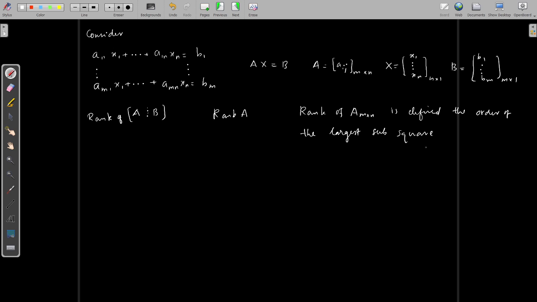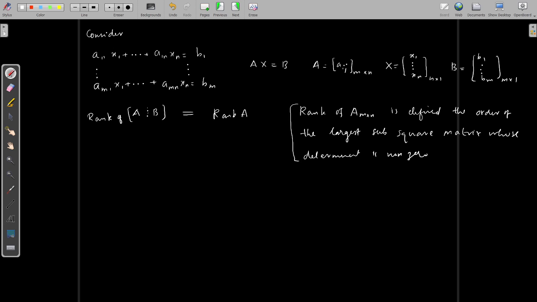Submatrices are obtained by deleting rows or columns or both from the original matrix. This is the definition of the rank. So using this definition, you can easily verify the rank of AB and the rank of A.